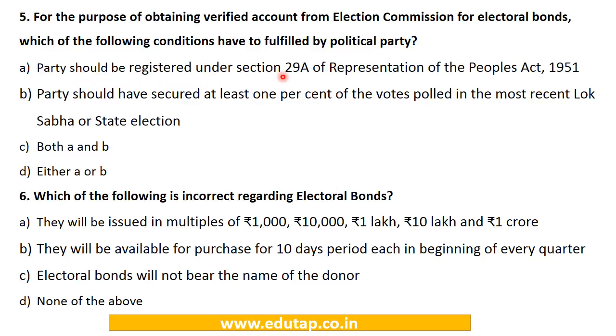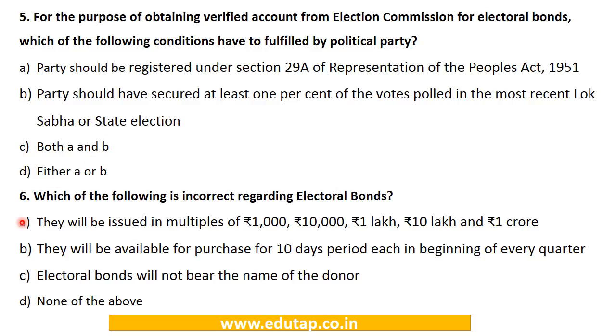Party should be registered under Section 29A of the Representation of People Act 1951. The party should have secured at least 1% of the votes polled in the recent Lok Sabha or the state elections, both A and B, either A or B. So this again has been covered by us. The answer is C, both A and B.